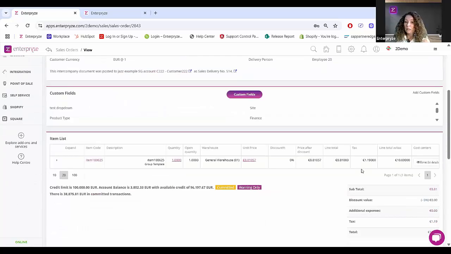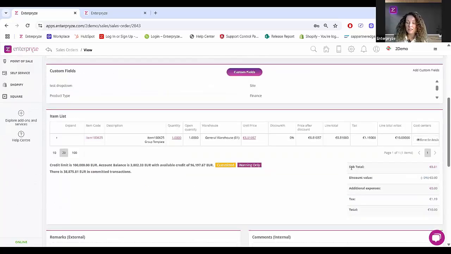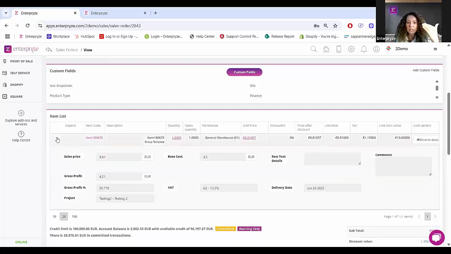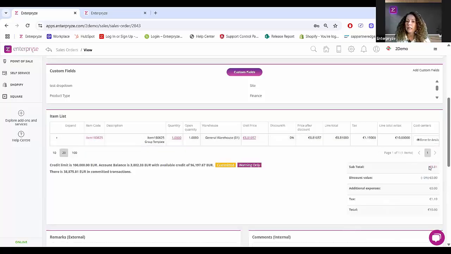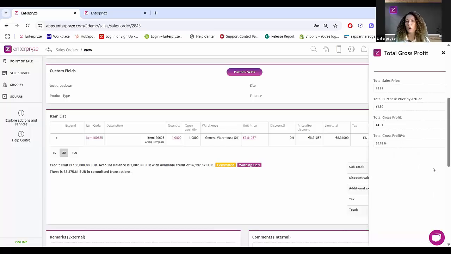In addition to that, we come down here to the subtotal. I mentioned this as well. Now we have a purple WISE tag on the subtotal. So if this document contained multiple lines, multiple transactions, and each one had its own gross profit, we would, of course, be able to extend the line to see the individual gross profit against that particular item, or click here on the purple WISE tag for the subtotal to see an overall total gross profit for that particular document.